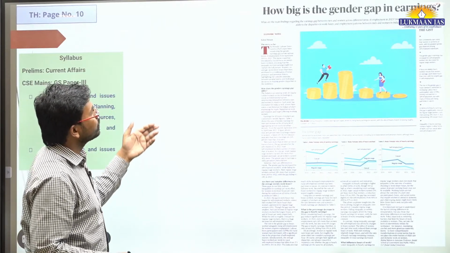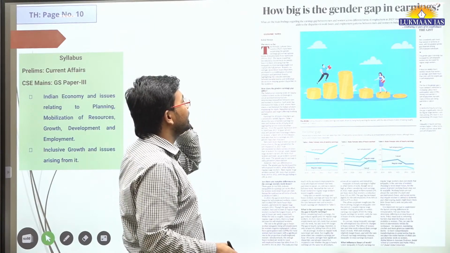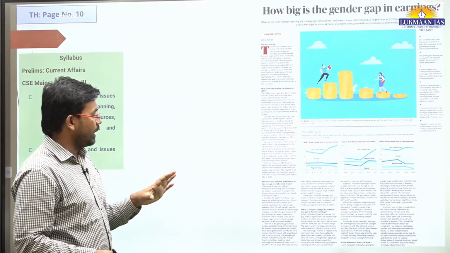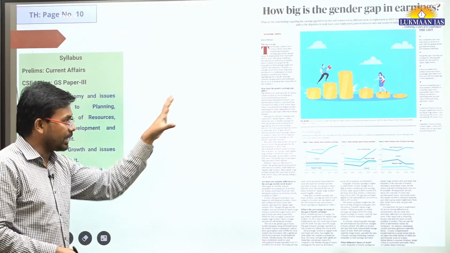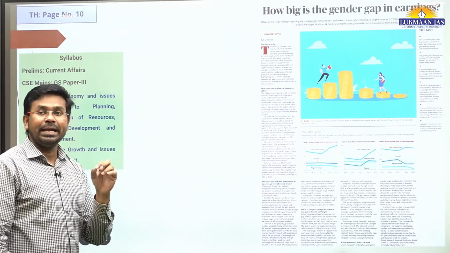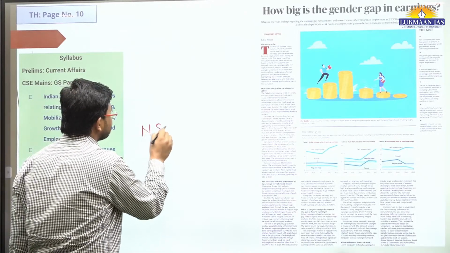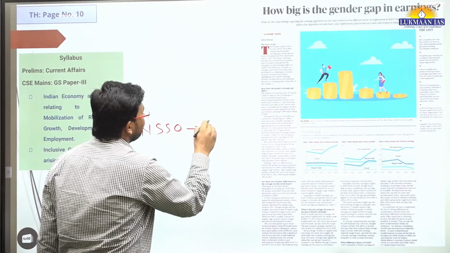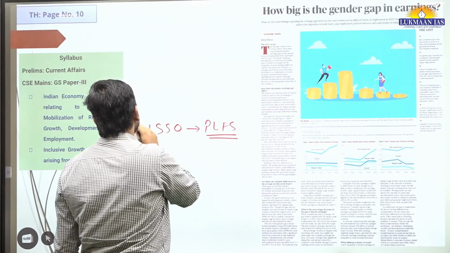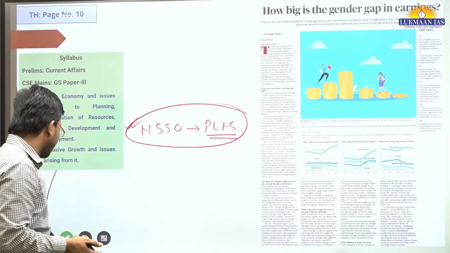That's the thing. So recently the Periodic Labour Force Survey has been monitoring the recent earning gap. It is released by the National Sample Survey Office. There is an organization known as NSSO. They conduct the Periodic Labour Force Survey, the PLFS survey. So the results that we are seeing are from the Periodic Labour Force Survey.